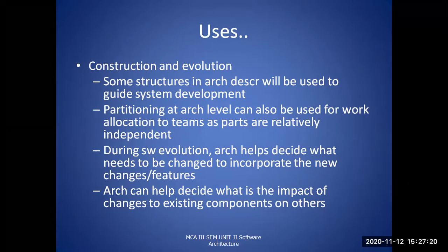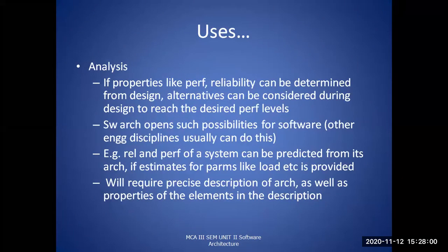During software evolution, architecture helps to decide what needs to be changed to incorporate the new changes in the features. Evolution is nothing but implementation of it. Once the software has been implemented, we have to decide what kind of features should be added in future also. It also decides what the impact is on the existing components.